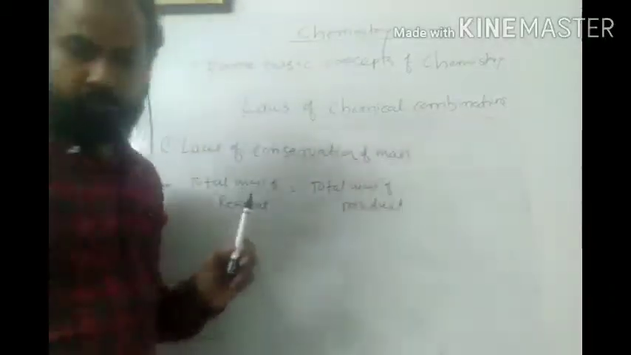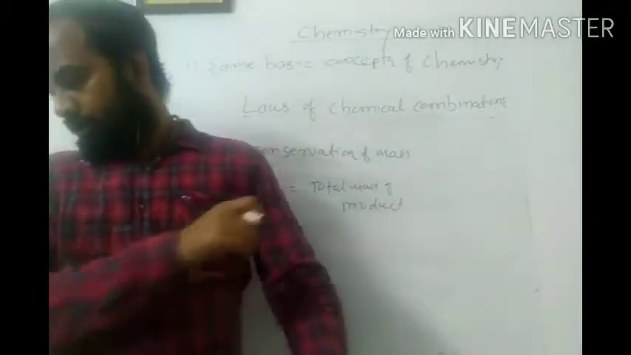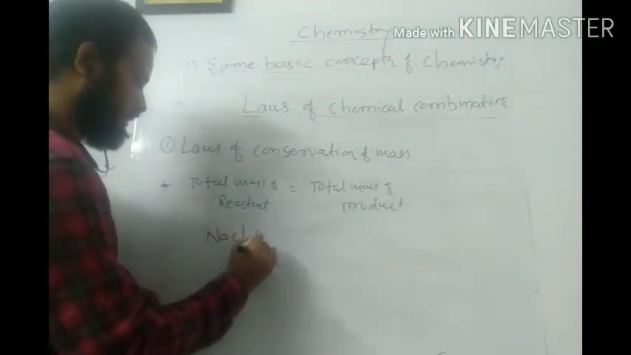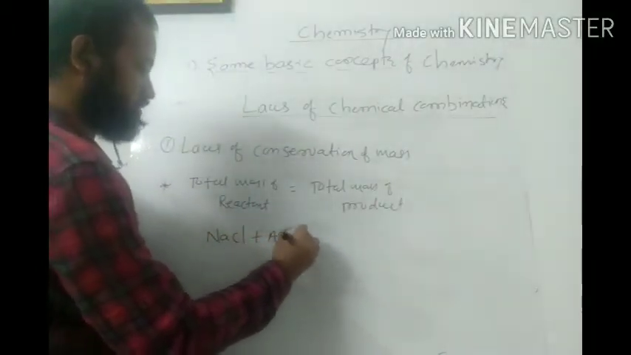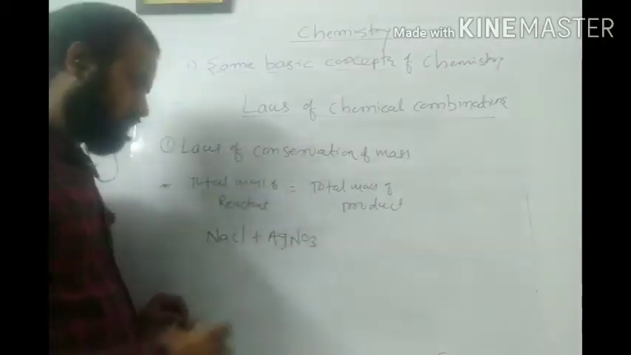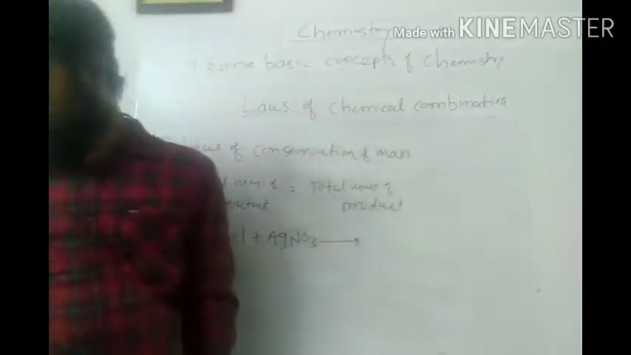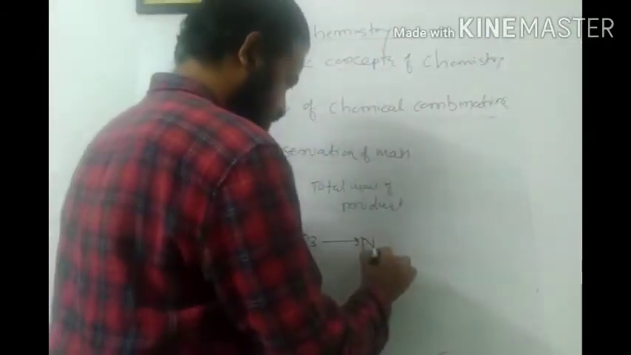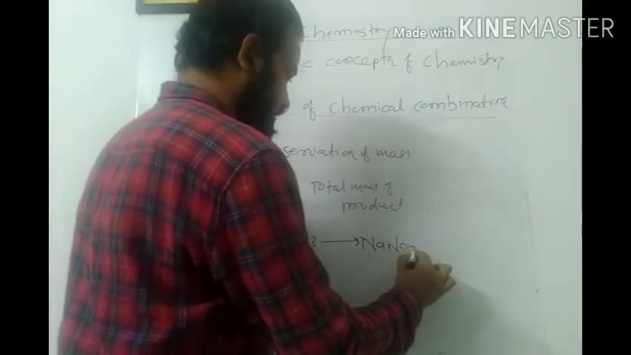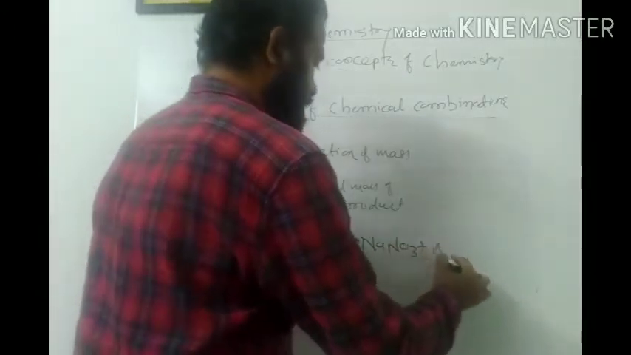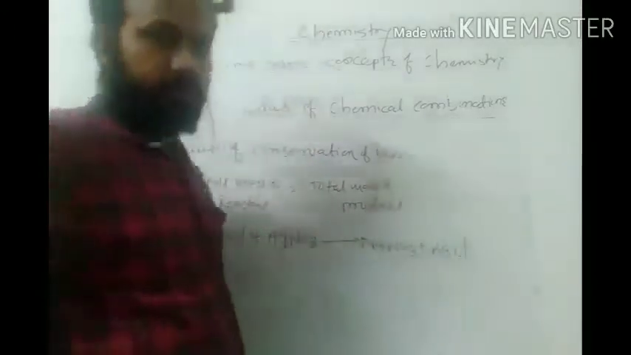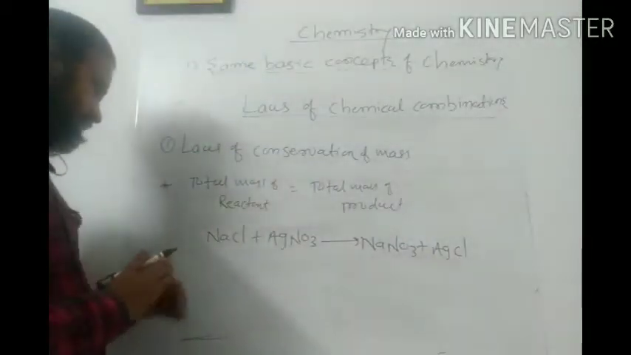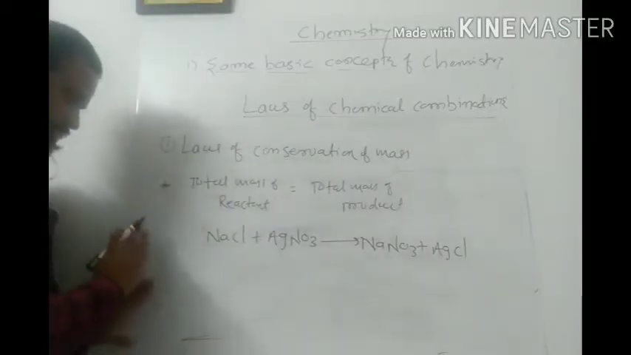Let us take the example of NaCl and AgNO3. Sodium chloride will mix with silver nitrate. What will I get? I will get NaNO3, that is sodium nitrate, plus AgCl, silver chloride. So this is a practical example, and I will give you a practical situation here.